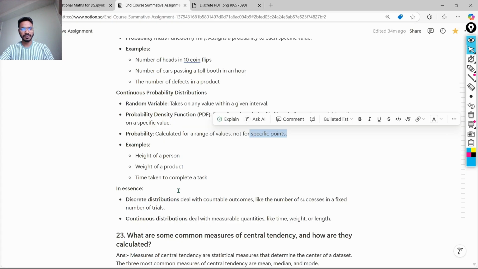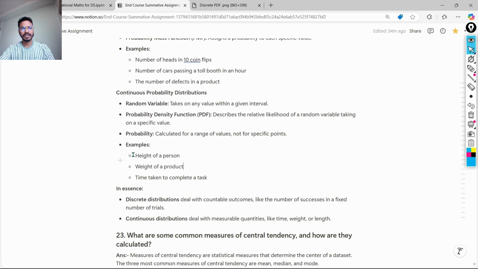Examples of continuous probability distributions are the height of a person, like 5.4, 6.4, 3.3, in decimals, or 171 centimeters, 172 centimeters, 171.1 centimeters. Another is the weight of a product, like 2 kgs, 2.5 kgs, 3 kgs, 3.2 kgs, all in decimal points.